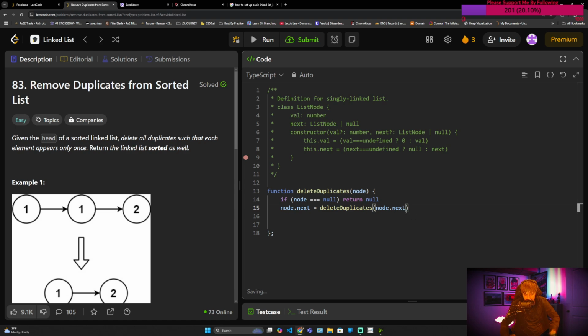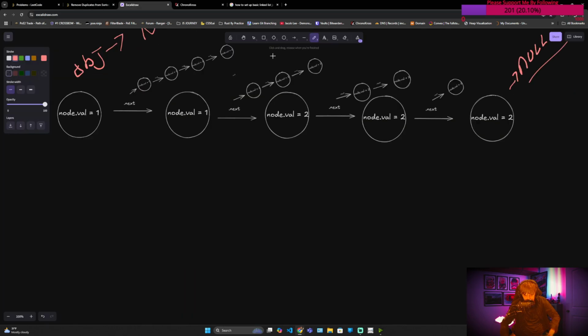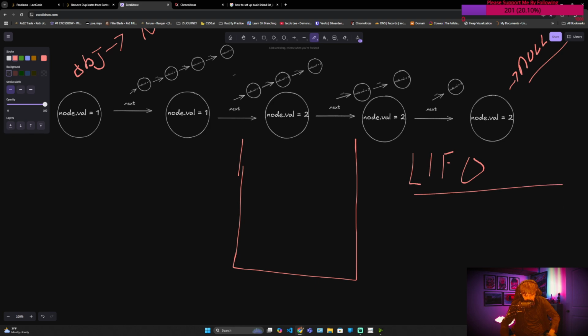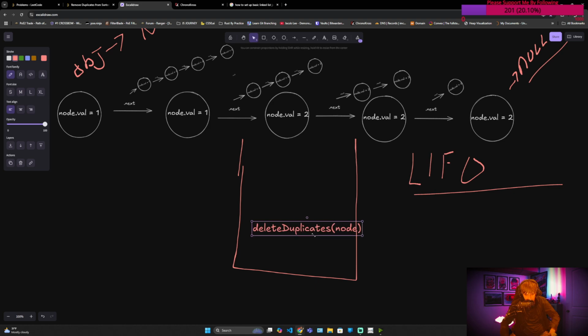Then once we hit null, we got to think recursively. So let me try to mental model this. We're going to call delete nodes. This is a stack. Stack means last in, first out. Liposuction, baby. No, I'm just kidding. But all right. So we're going to take the first function call, and we're essentially